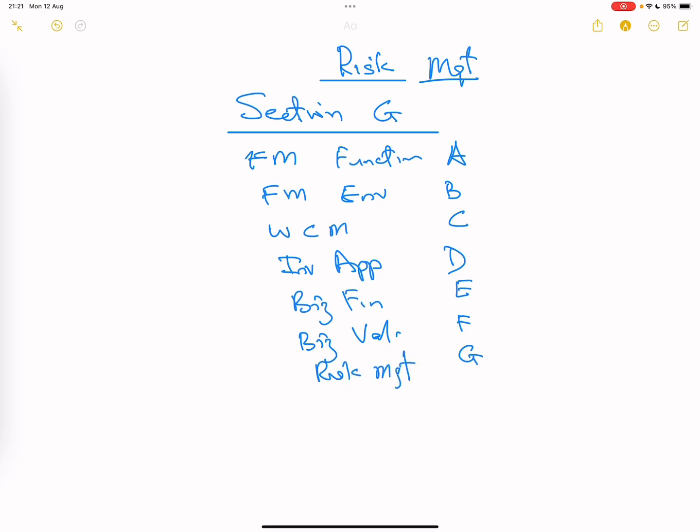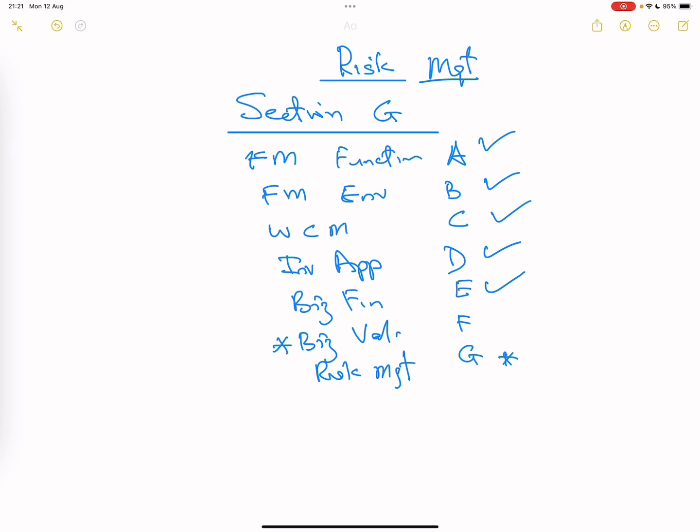Out of all of this, we've dealt with this, this, this, and this. We're done with this as well. Now I want to deal with this, and we'll be left with this after. And that will be it for the FM paper.